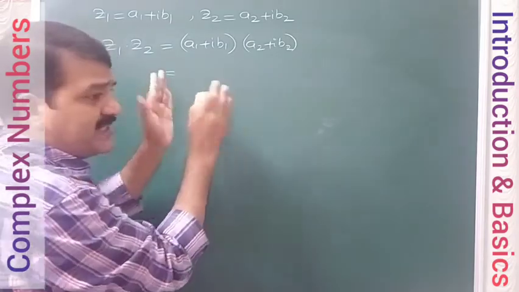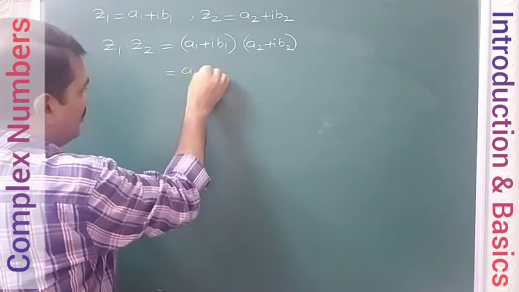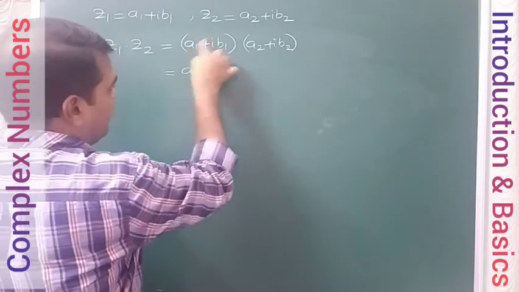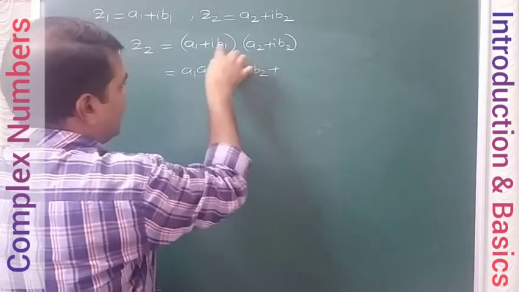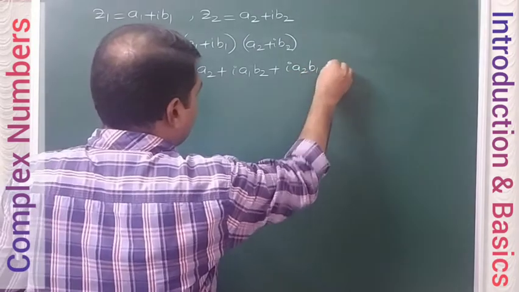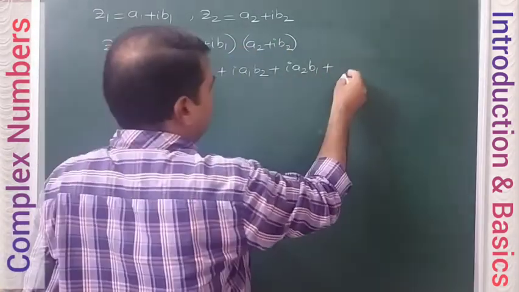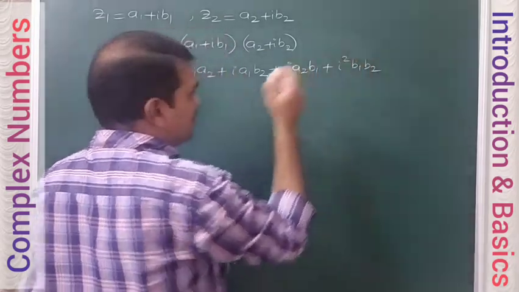Just multiply these two normally. a1 multiplied with a2, a1 multiplied with i b2, i b1 multiplied with a2, and i b1 multiplied with i b2. What is i square here?